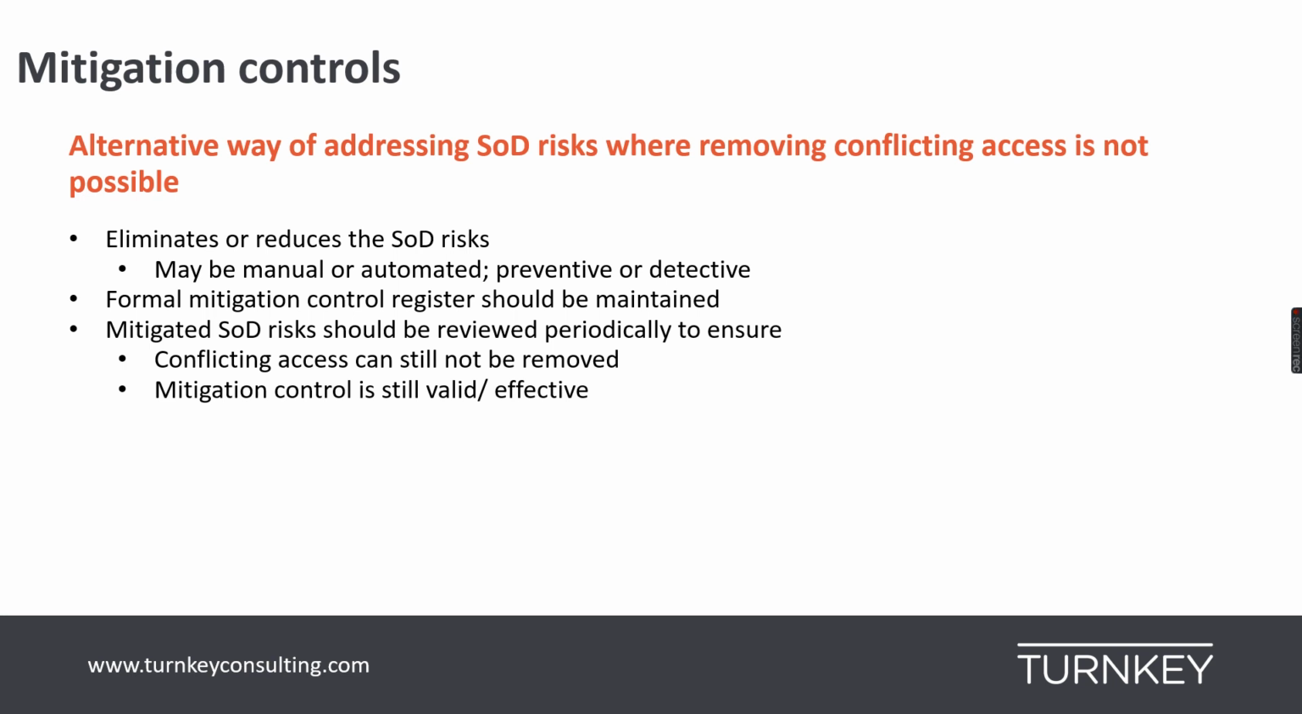The other aspect is to make sure that the mitigation control is still valid and still active. I mean, we might document a control, but if it has ceased to work operationally, there is no point relying on those mitigation controls. So mitigation control essentially is an alternative to removing the access from the user. If due to business constraints it is not possible to remove the conflicting access from the user, organizations can rely on mitigation controls instead.